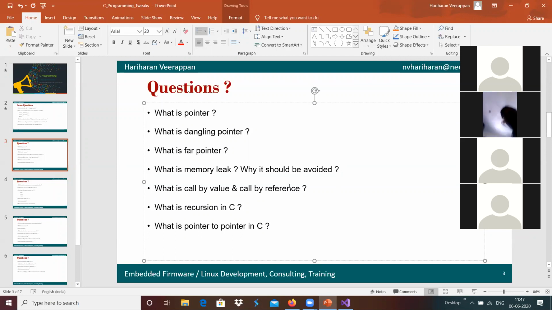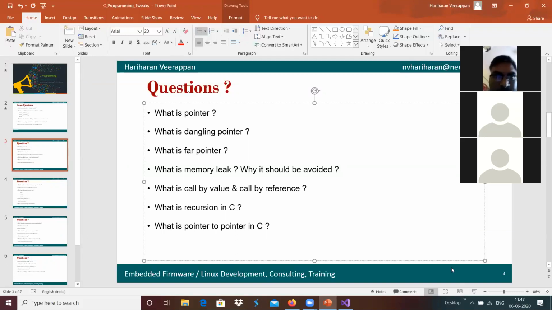And what is call by value and what is call by reference? Any idea on that?